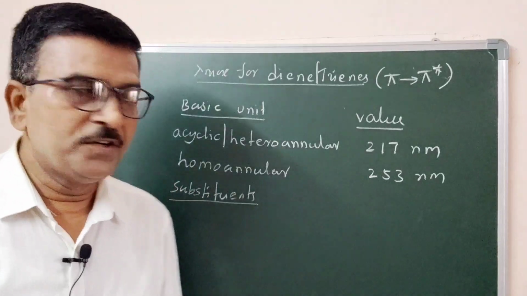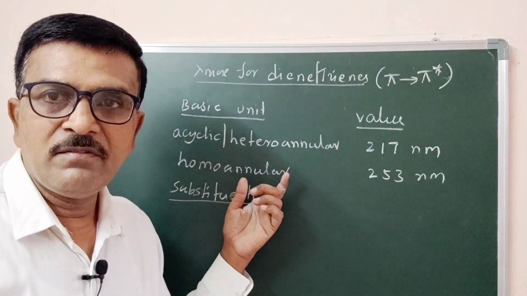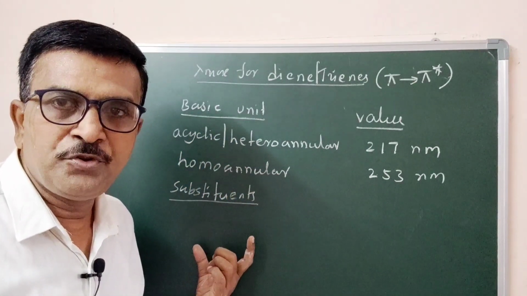Effect of the substituents. After fixing the basic value, then we have to consider the substituents.